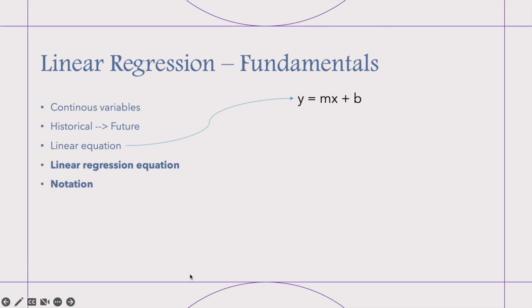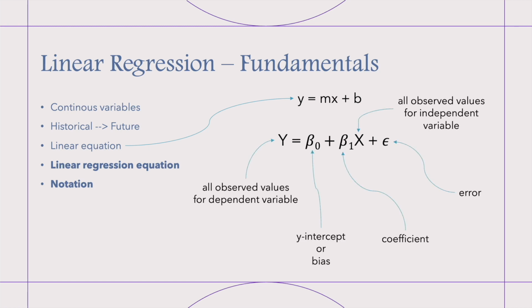If you look at the linear regression model's equation, you will see something like this. Very similar, but this will be our fundamental equation. Capitalized Y equals beta 0 plus beta 1 times X, again capitalized X, plus epsilon. Quite similar because, again, y, here x, instead of m we have beta 1, instead of b we have beta 0. But we also have an additional thing, epsilon, and it represents error.